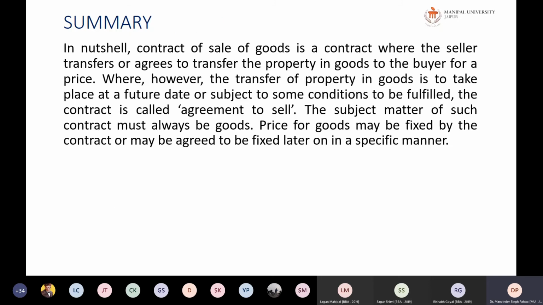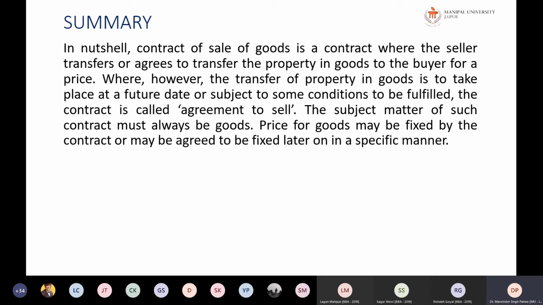So in a nutshell, the contract of sale is a contract where the seller transfers or agrees to transfer the property in the goods to the buyer for a price. Where, however, the transfer of property in goods is to take place at a future date or subject to some condition to be fulfilled, the contract is called an agreement to sale.